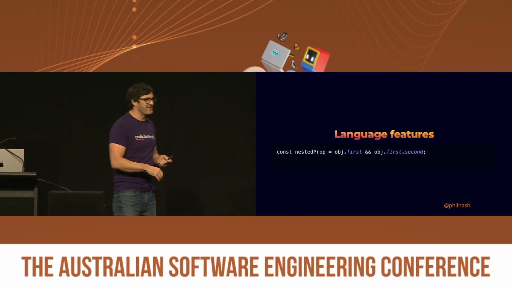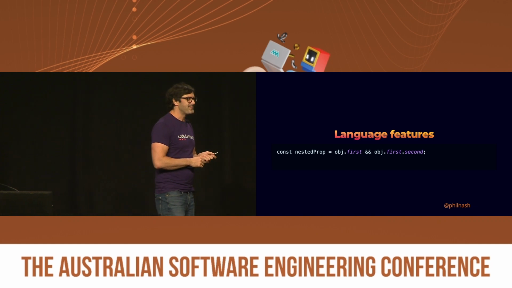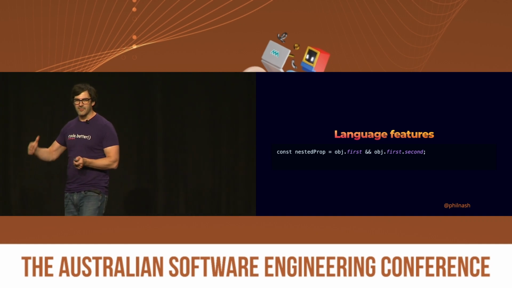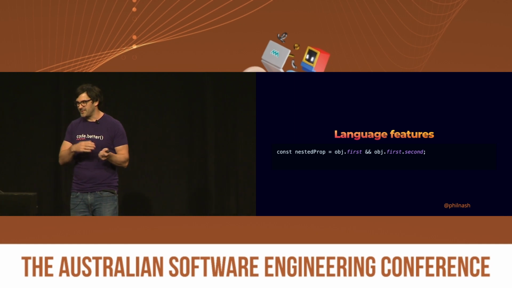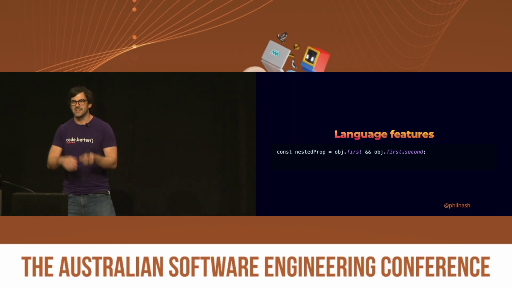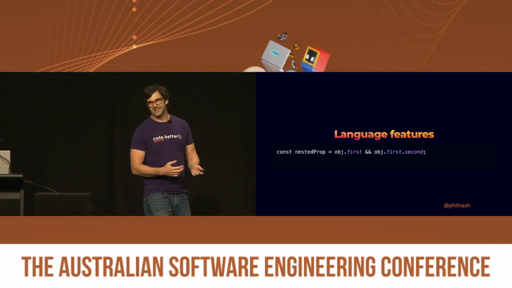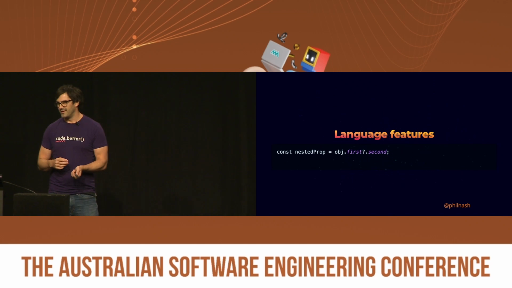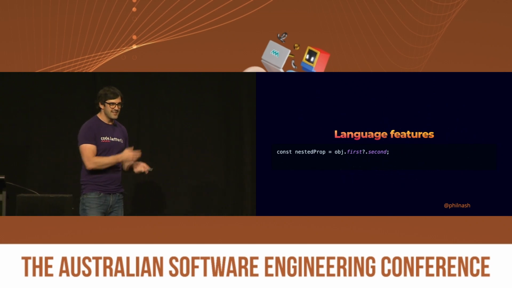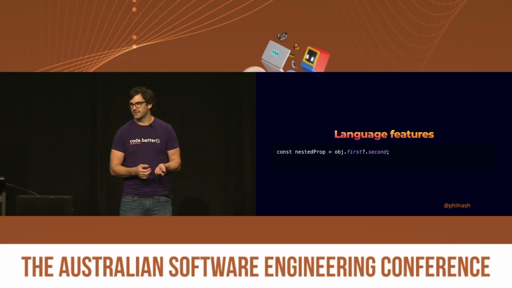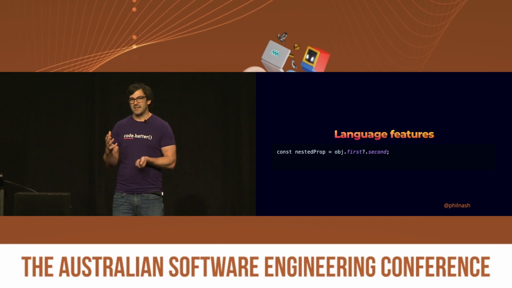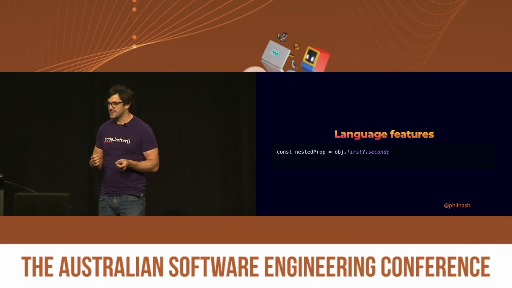And finally, there are some JavaScript features which help us out here as well. This is just a couple, but if you have nested objects, the old way of finding out whether you could safely get to the end of a set of multiply nested things was to check that the first one exists, and then check that the internal one exists, and then check again. And that's a pain, isn't it? It's much easier to read optional chaining, which is still a relatively new feature, I guess, in JavaScript, but much nicer to read. If we use that optional chaining, then it's understandable and concise, and I like that.